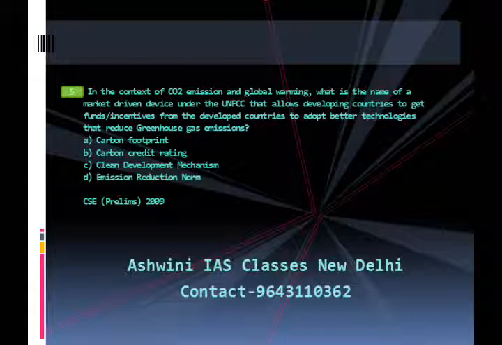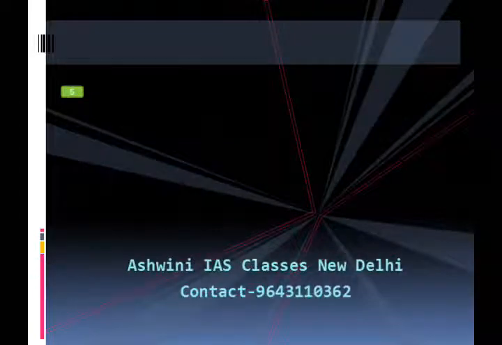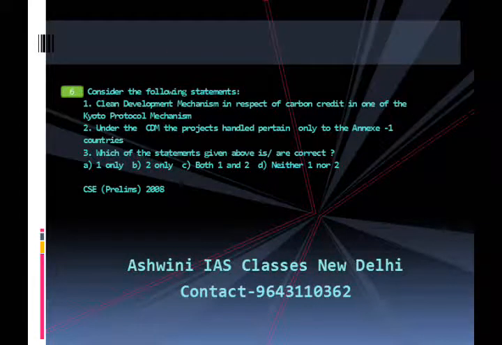Now let us move to question number 6. Consider the following statements. First, clean development mechanism in respect of carbon credit is one of the Kyoto Protocol mechanisms. Second, under the clean development mechanism, the projects handled pertain only to the Annex 1 countries. Which of the statements given above is or are correct?